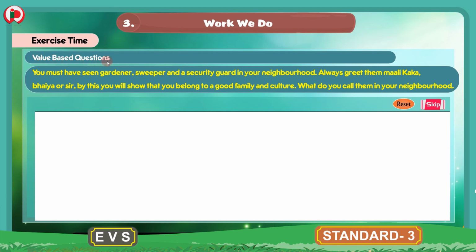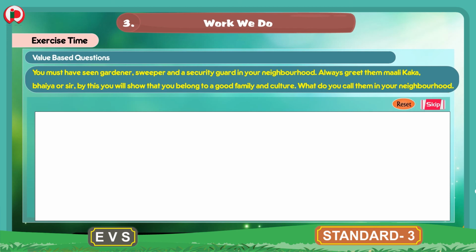Value-based questions. Children, the next section is value-based questions. Now what is the value-based question given here? You must have seen gardener, sweeper and a security guard in your neighborhood. Always greet them Mali Kaka, Bhaiya or Sir. By this you will show that you belong to a good family and culture. What do you call them in your neighborhood?